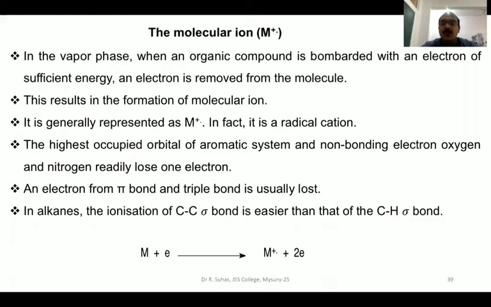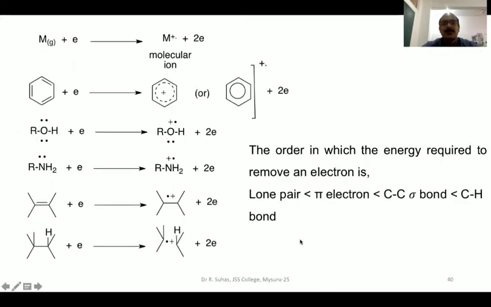And what if there is no pi bond? What if there is no heteroatom? That is the case of alkanes. Even in alkanes, you will see that ionization of the C-C bond and the C-H bond takes place. So this is the ionization of the C-C sigma bond, and this is the ionization of the C-H single bond. The overall formation of molecular ion is shown in this equation. You take any molecule, you bombard it with sufficiently high energetic electrons, then an electron will be lost from the molecule to form the radical cation. So along with this electron, the electron from the molecule will also join to form two electrons.